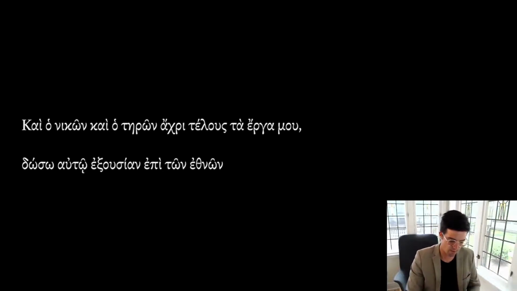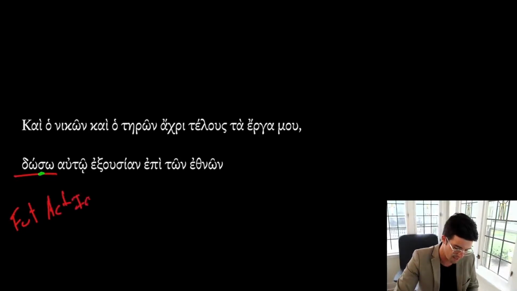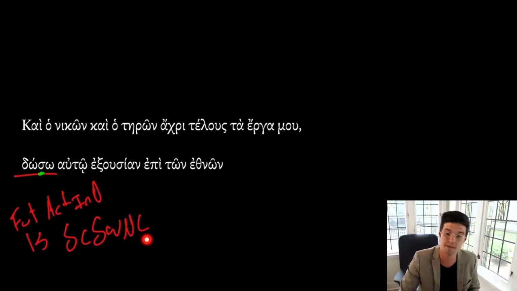All right, so we have this whole first part. You may have noticed we don't actually have any verbs in this whole first part. We get our indicative verb here with doso. This is going to be a future, which is signaled to us by that sigma in there. A future active indicative first person singular from didomi. So this is one of those mi verbs. When we recognize the root of didomi, do, right here in the future, doso.